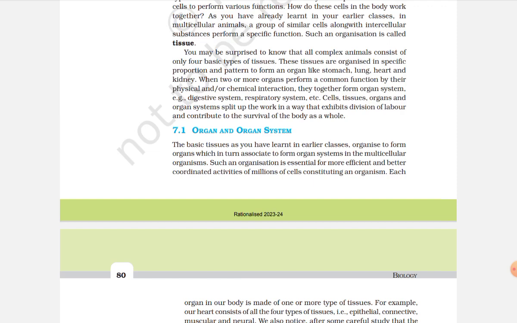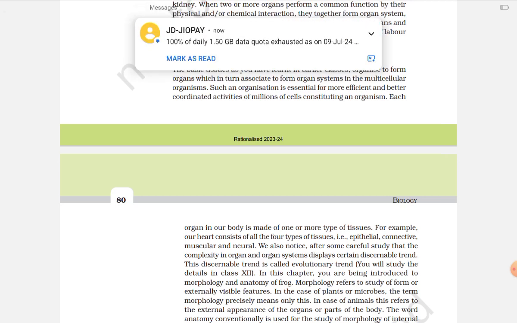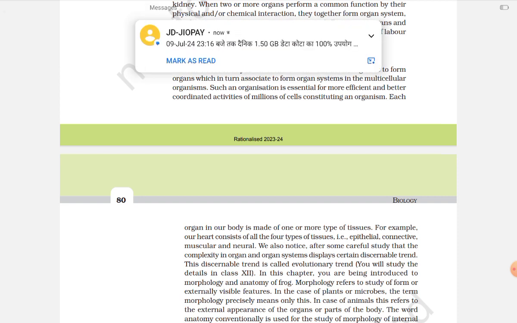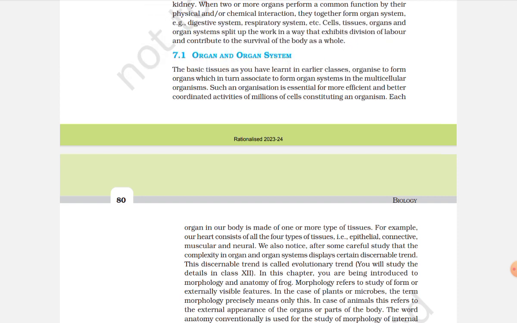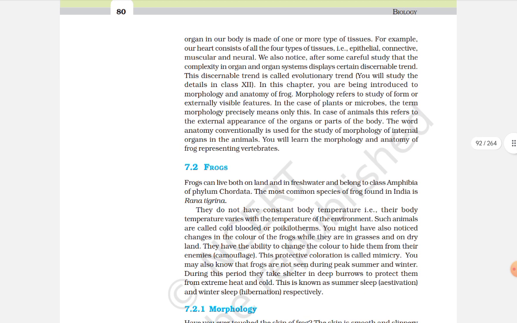7.1 Organ and organ system. The basic tissues, as you have learnt in earlier classes, are organized to form organs, which in turn associate to form organ systems in the multicellular organism. Such organization is essential for more efficient and better coordinated activities of millions of cells constituting an organism. Each organ in our body is made of one or more types of tissues. For example, our heart consists of all four types of tissues: epithelial, connective, muscular, and neural.